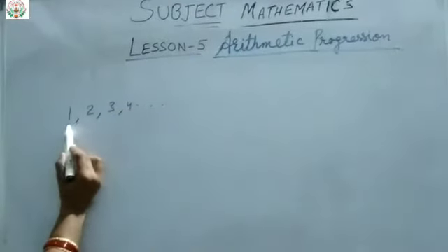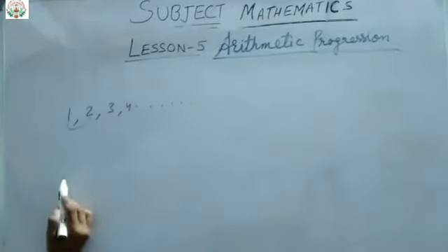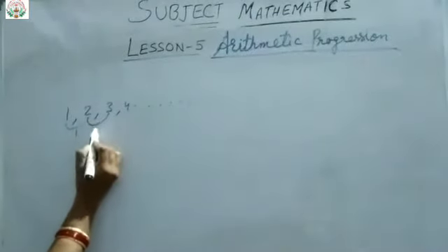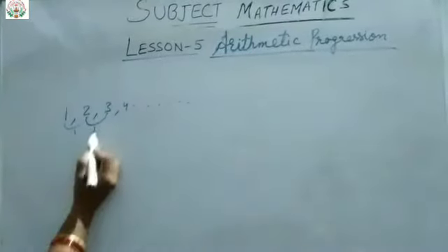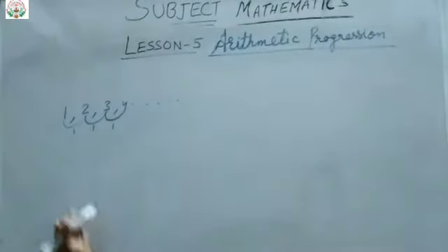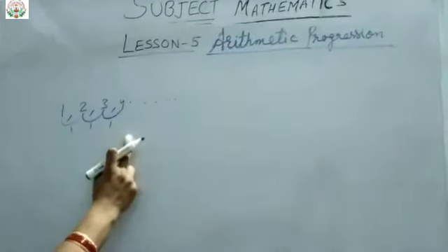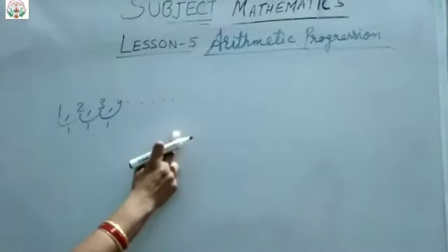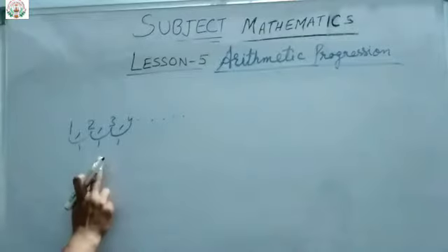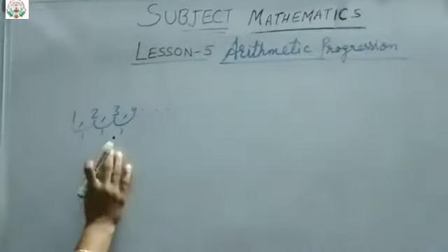Between 1 and 2, what is the difference? 1. From 2 to 3, the difference is 1 only. Then from 3 to 4, again only one difference. That means when a constant difference is there and a series is followed likewise, then it is called the arithmetic